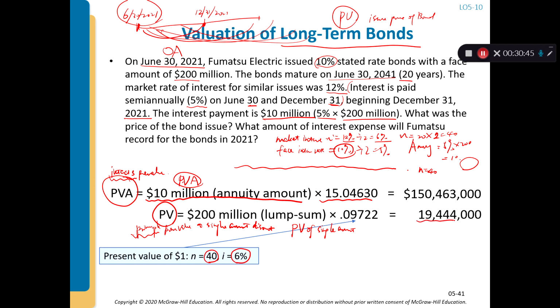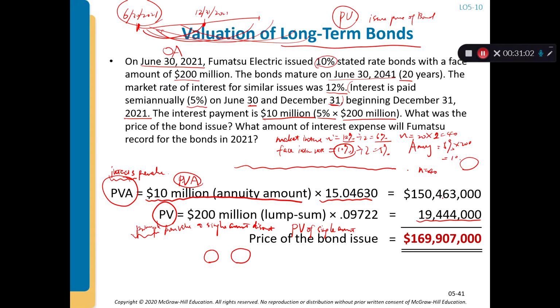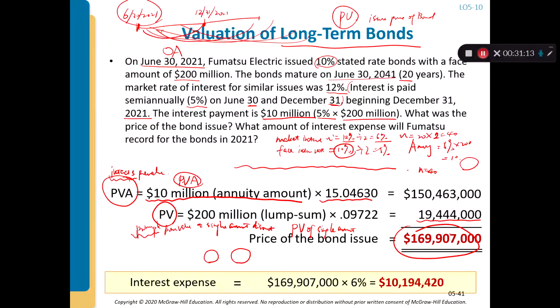That means that if you receive $200 million 20 years from now, at a 6% effective rate for 40 periods, that equals $19,444,000. So if you add these together, you know that today you should issue this bond at $160,907,000. Okay.